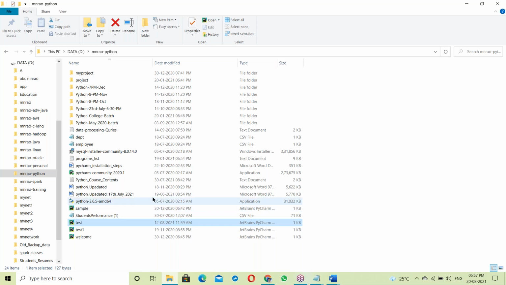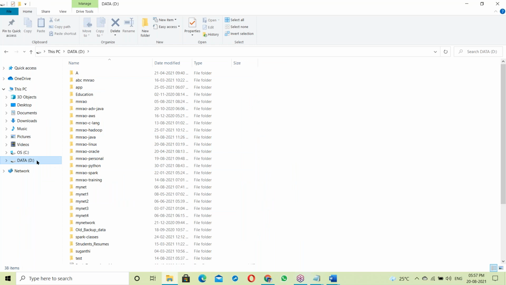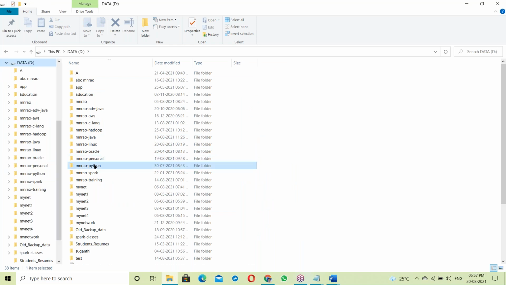Yes, Python script. See my system's D drive, in the folder mn Python.